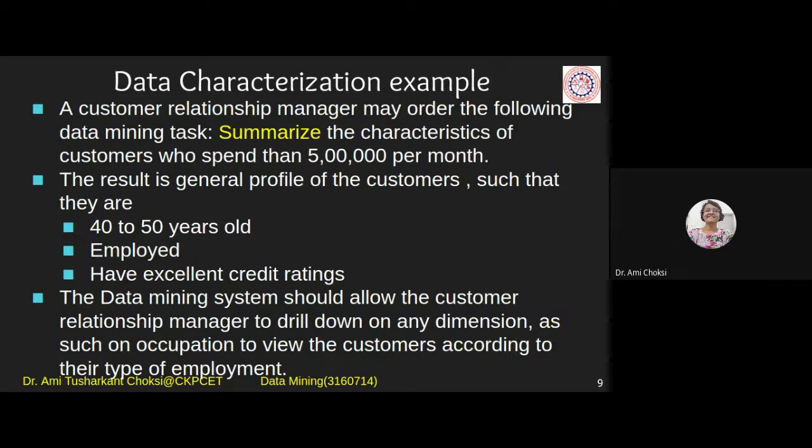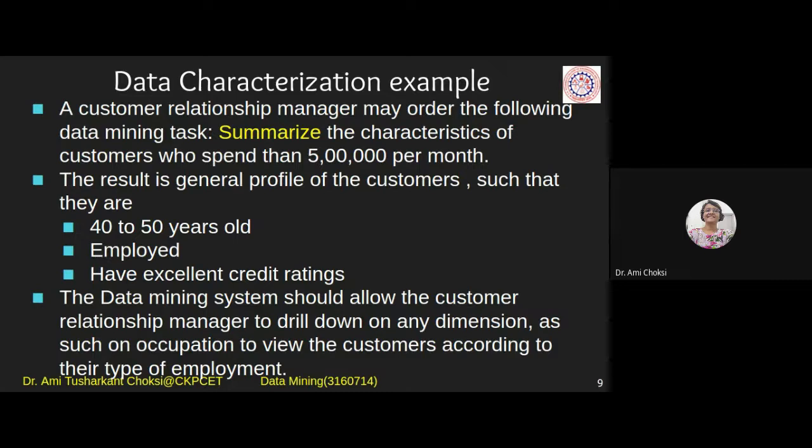So we have summarized, taken, and then after, what are the characteristics of these people? So concisely, just 3 points we have said. People who spend more than 5 lakh rupees per month.